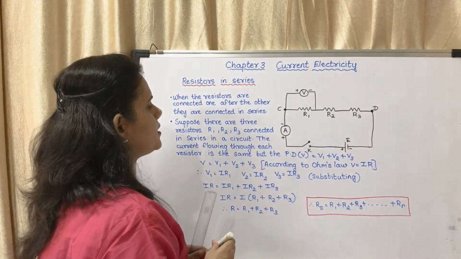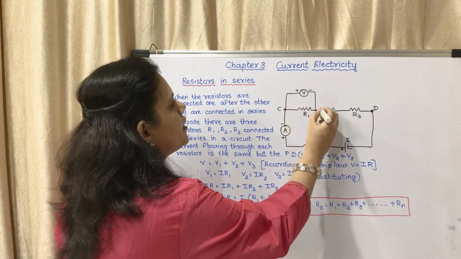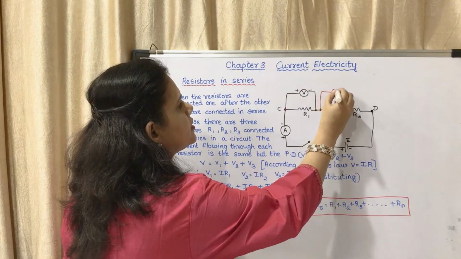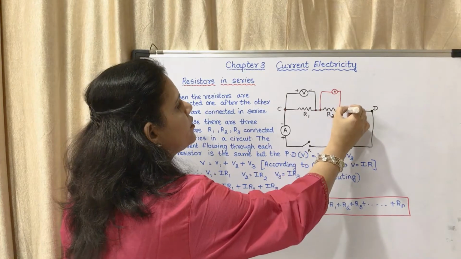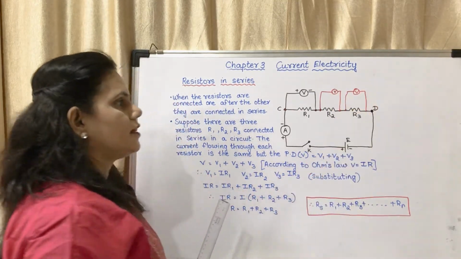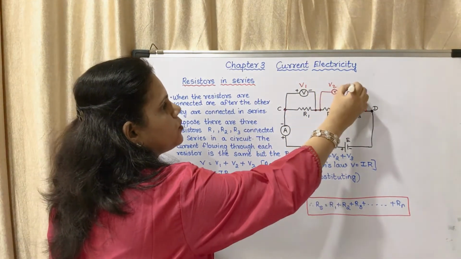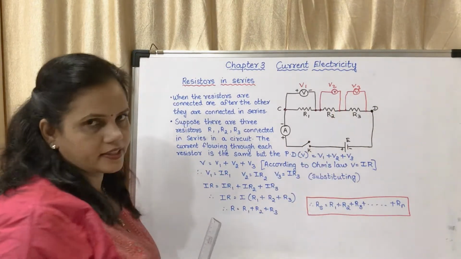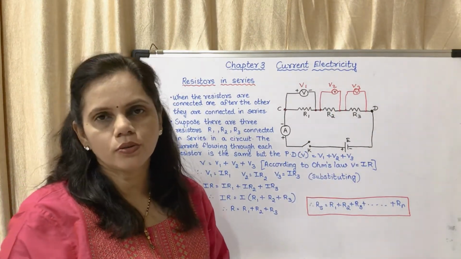You may see the potential difference between this point and this point. If you take the potential difference here with a voltmeter, let us take this as V1, this as V2, and this as V3. V1 won't be equal to V2, won't be equal to V3.